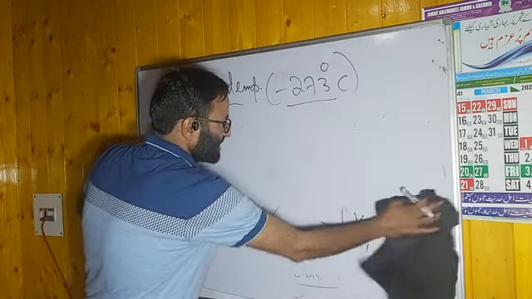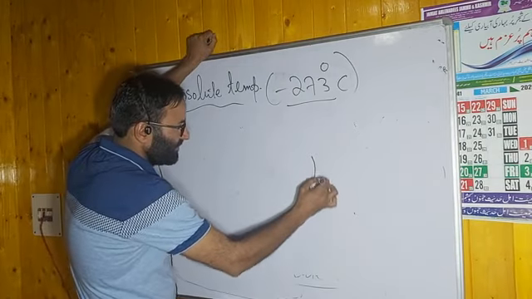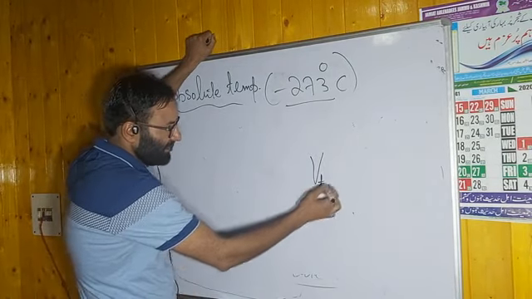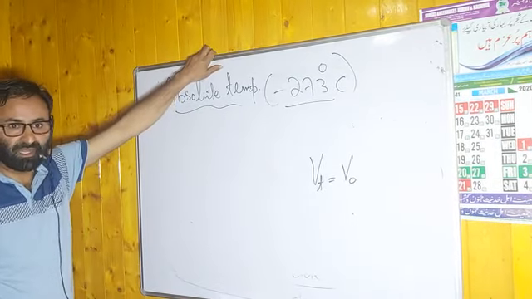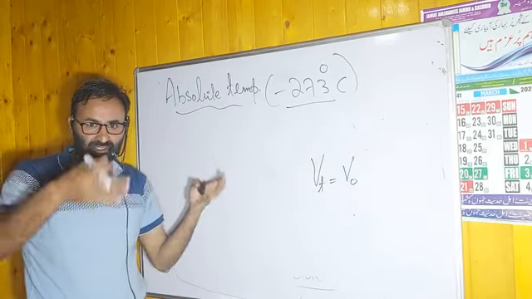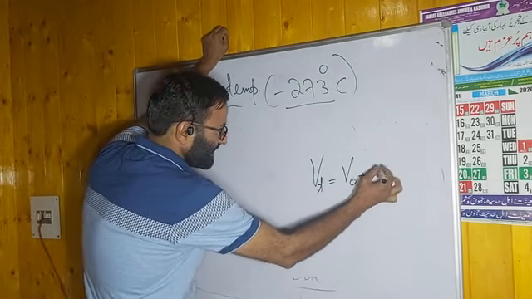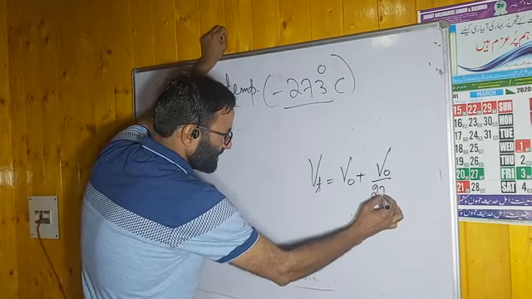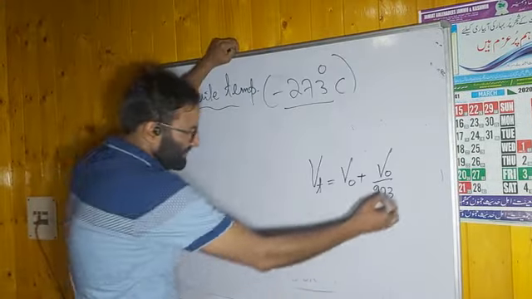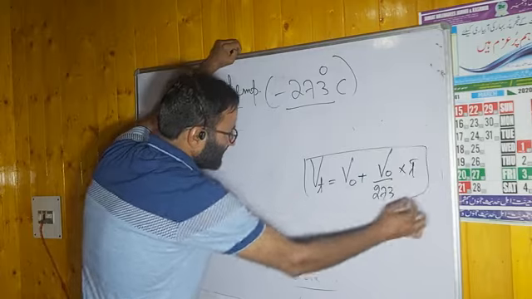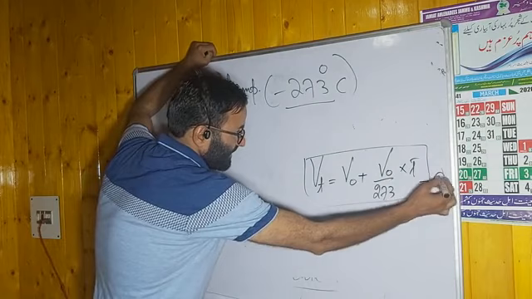What we have discussed in statement number second, what Charles said: I told you the volume of gas at any temperature is equal to the volume at 0 degrees plus, if we increase the temperature the volume will be more, if we decrease it the volume will be less. Then we wrote V0 plus, the 273rd part of the volume at 0 degrees will increase. If you decrease temperature, it will decrease. Temperature change comes, you have to mention this mathematical form. Remember this point.